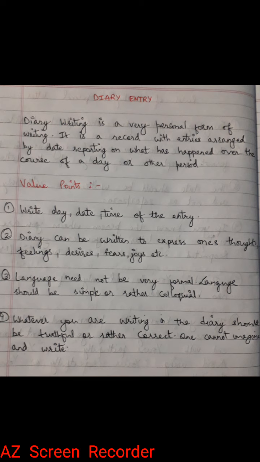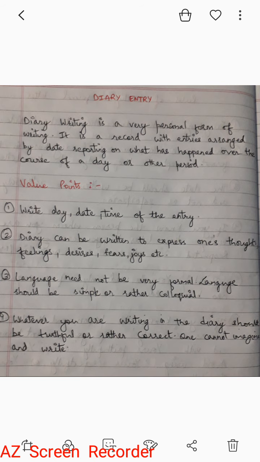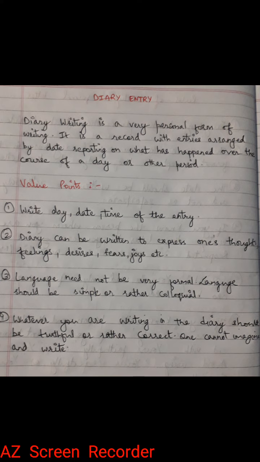And the third point you should keep in mind is that language need not be very formal. Language should be simple or rather colloquial, because you are writing a diary in order to express yourself, in order to feel comfortable. So it is not a formal piece of writing. Colloquial means the language that we use in our day-to-day life, the language that we speak. We all know that there is a difference between the language we speak and the language we write. Written language is a bit more formal, and the spoken is a bit informal. So here the language is not formal, it is very informal, a personal kind of writing. So language should be very simple, or the type of language that we talk.